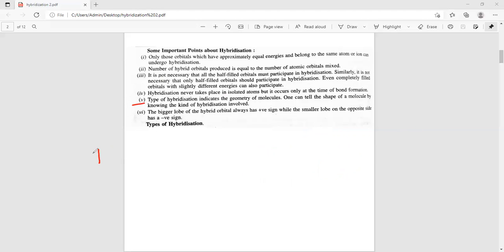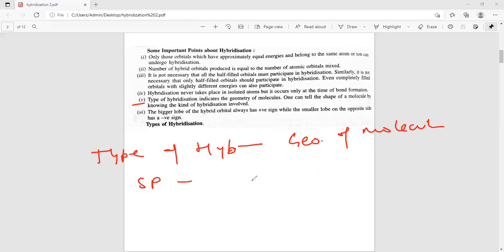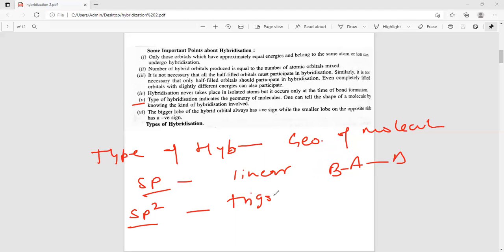Next one is the type of hybridization. The type of hybridization indicates the geometry of molecules. Suppose sp hybridization means its shape is linear. If sp2 hybridization is there, then its shape is trigonal planar.